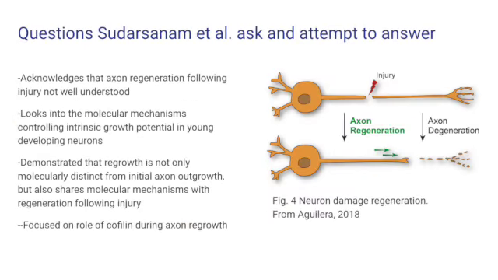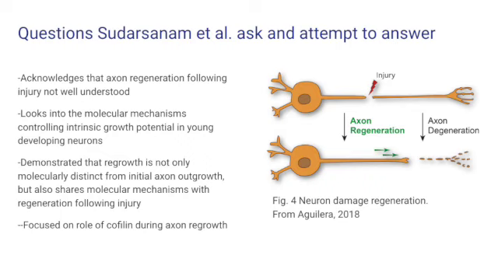Now regarding the questions Sudarsanam et al. asked and attempted to answer throughout the paper, there are a few common themes to note. Firstly, it is made apparent that in the field of developmental biology, there are several concepts that are not really understood. An example of this highlighted in the paper are the specific mechanisms that control intrinsic axon growth potential and regrowth.